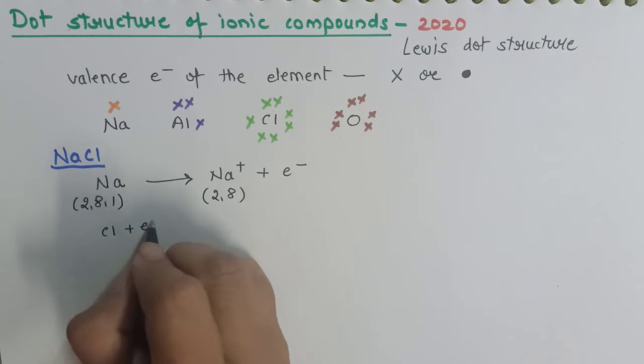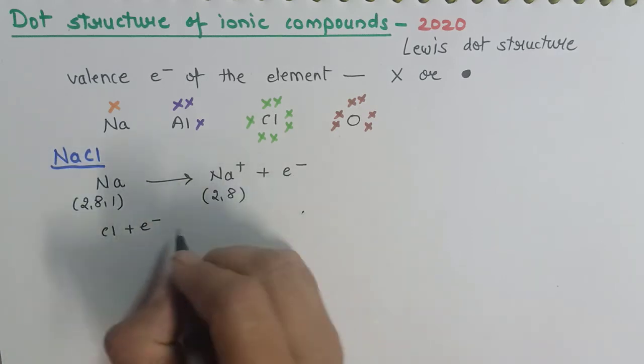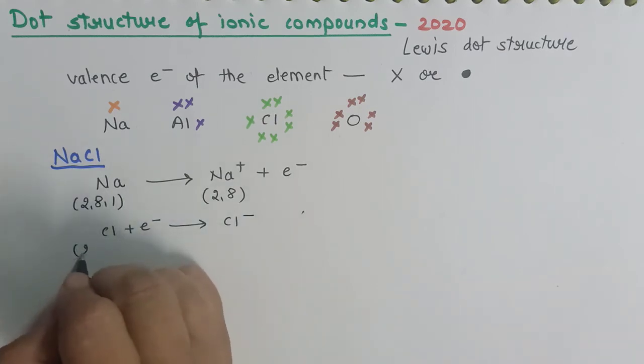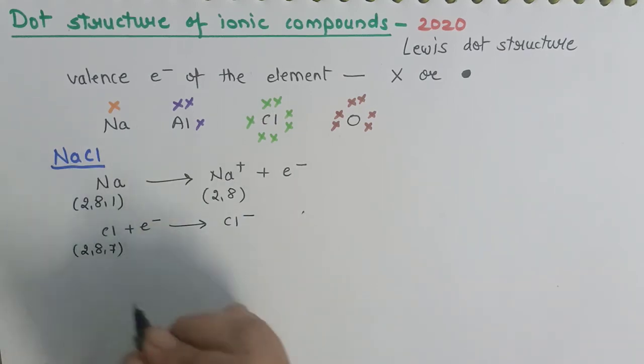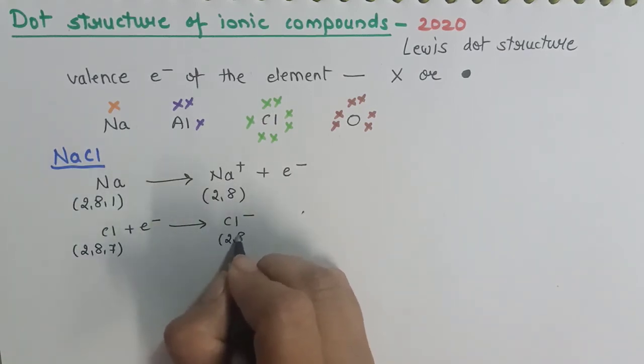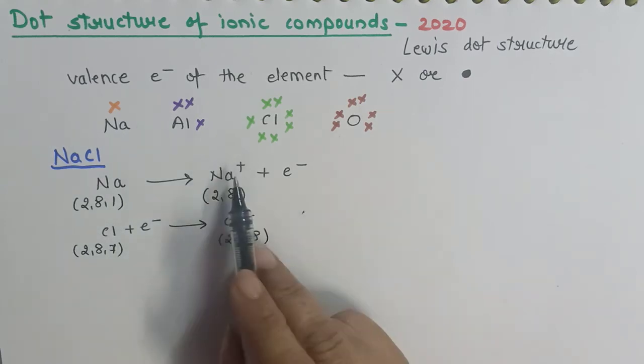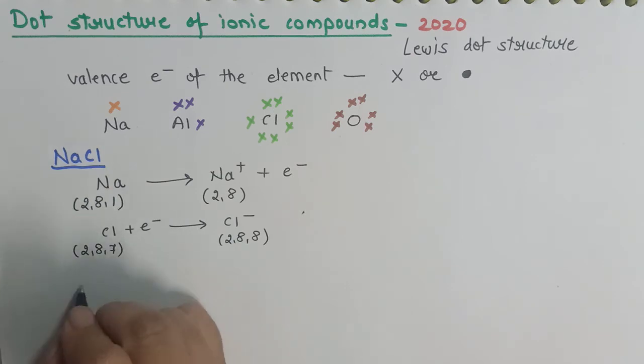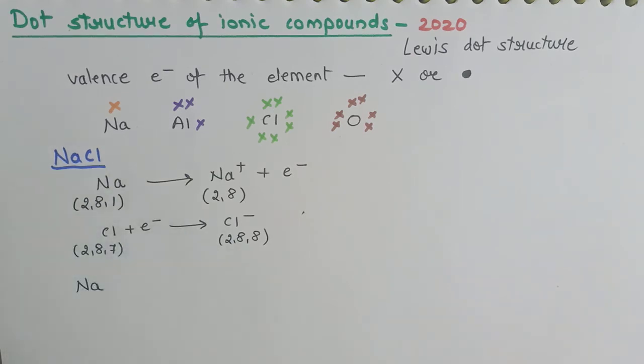Now for chlorine. Chlorine will accept the electron given by sodium and will form chloride ion. So chlorine with electronic configuration 2, 8, 7 will complete its octet. Now this Na plus and Cl minus will be held together by a strong force of electrostatic attraction that we are going to represent with the help of dots.